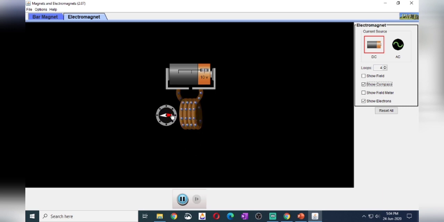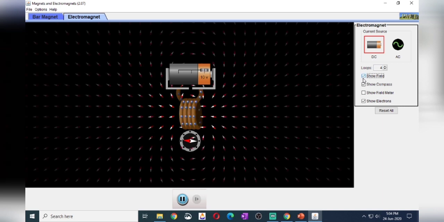But the flow of electrons direction is the same. Suppose, here we can show the field also. This coil will show the magnetic field like this, in this direction.